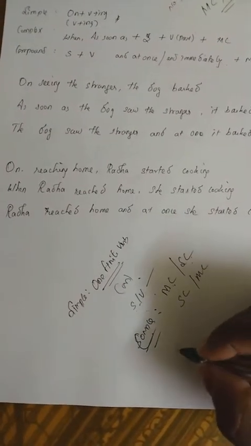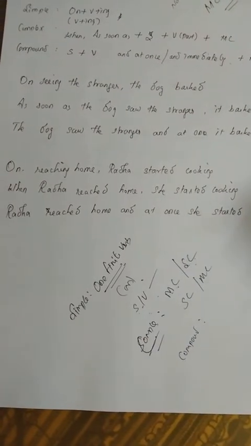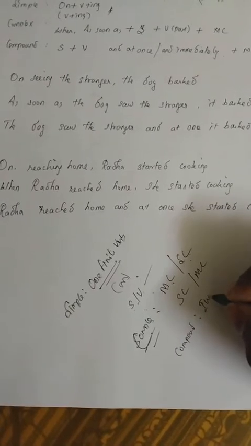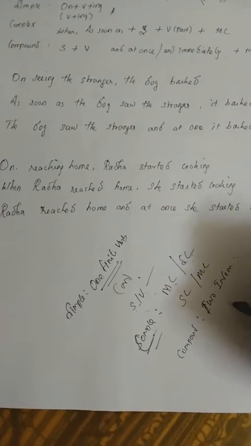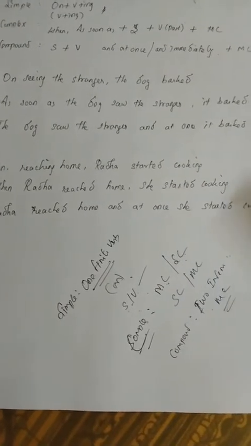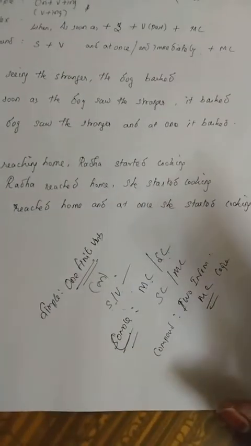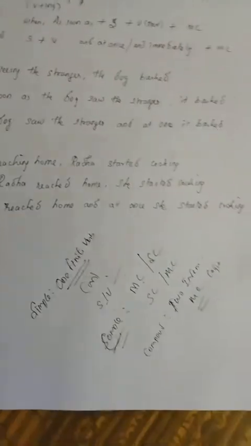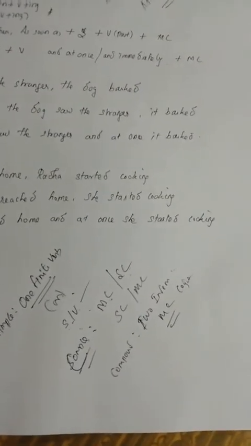And what is a compound? As I told already, a compound is two independent clauses, otherwise two main clauses connected by a conjunction. Two main clauses connected by a conjunction, we call it a compound sentence. So as I told already, that is the structure of the complex.